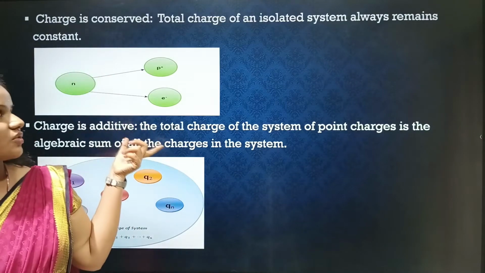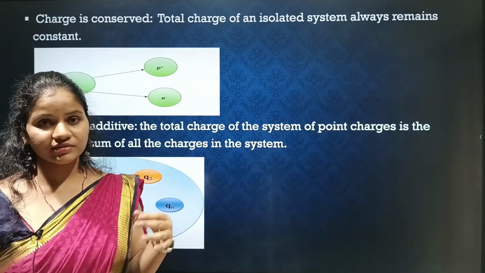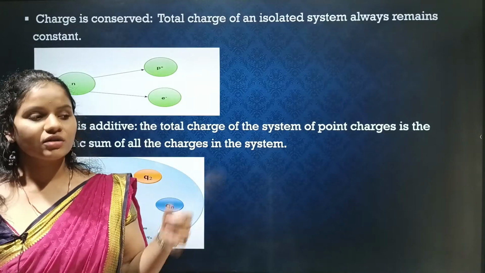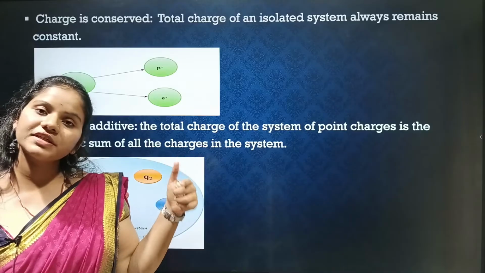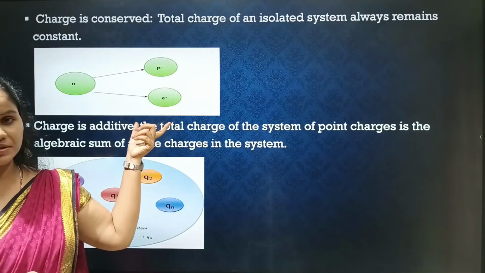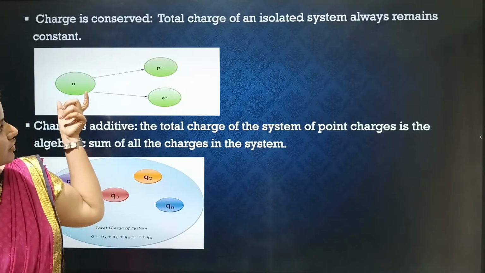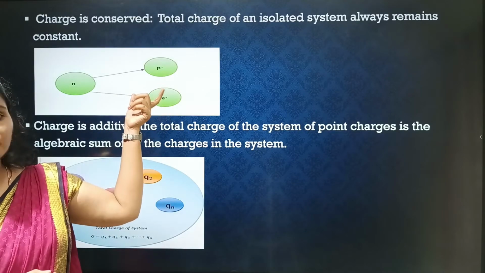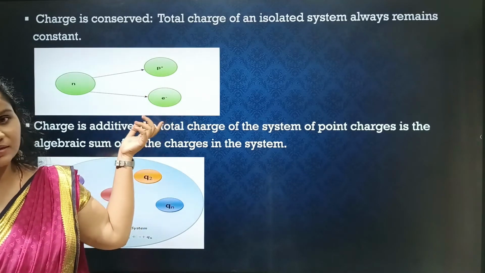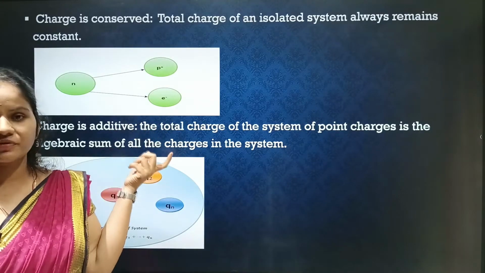You can see charge is conserved. What do we mean by charge is conserved? As we know, energy or charge cannot be created or destroyed by anyone. So the total charge of an isolated system always remains constant. In this figure you can see a neutron, a proton, and an electron. The charge of the neutron is neutral, or zero. When a neutron decays into a proton and an electron, the proton is positively charged and the electron is negatively charged. Both cancel each other, and the total charge is zero. So this is conservation of charge.